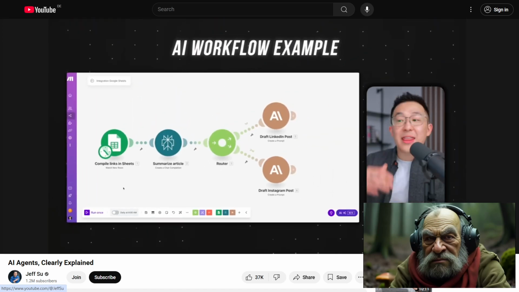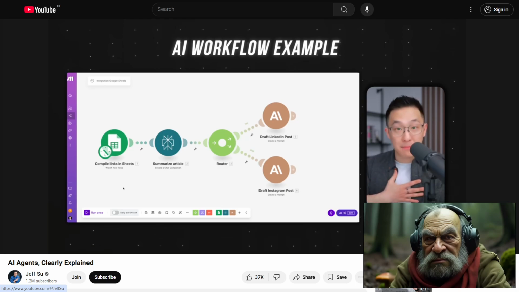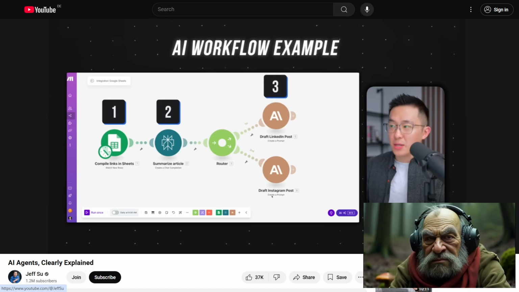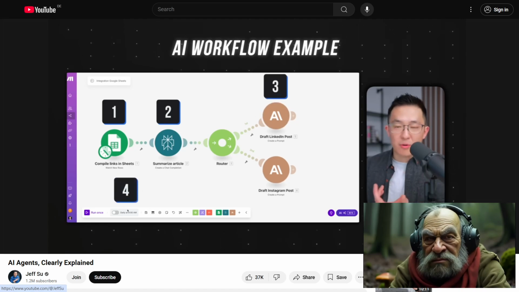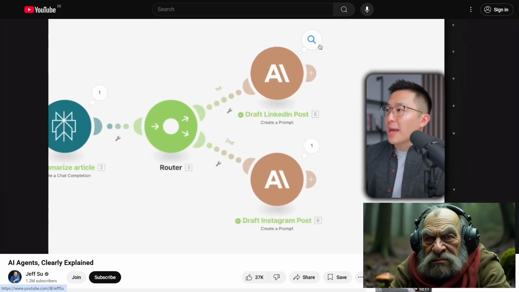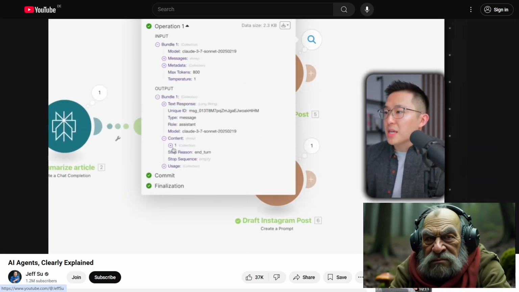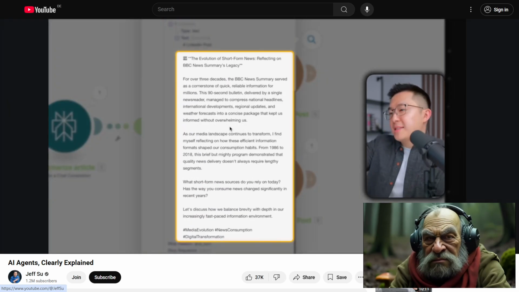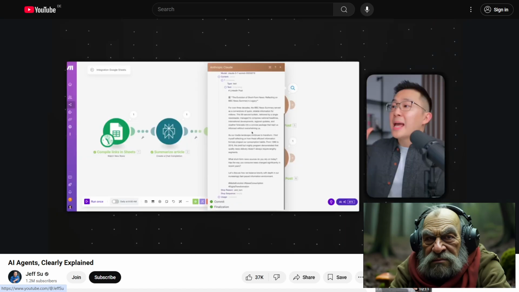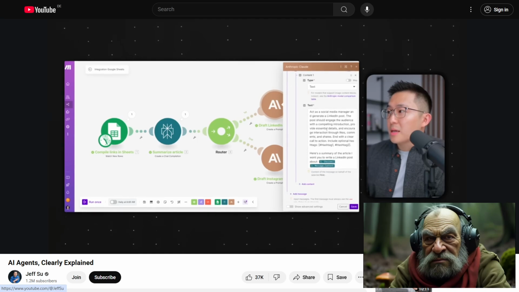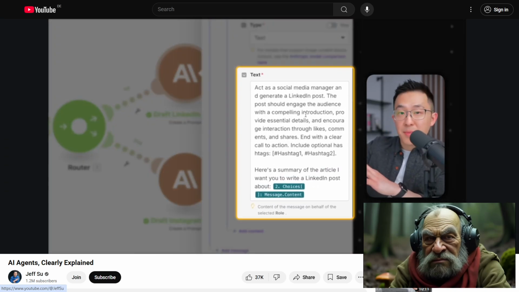As you can see, this is an AI workflow because it follows a predefined path set by me. Step 1, you do this. Step 2, you do this. Step 3, you do this. And finally, remember to run daily at 8 a.m. One last thing, if I test this workflow and I don't like the final output of the LinkedIn post, for example, as you can see right here, it's not funny enough and I'm naturally hilarious, right? I'd have to manually go back and rewrite the prompt for Claude, okay?